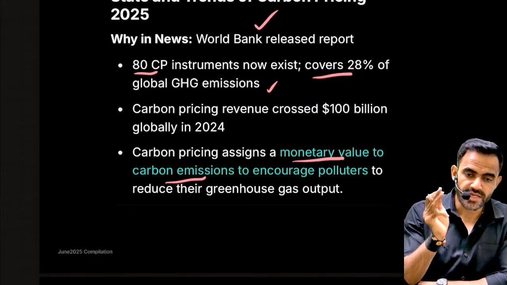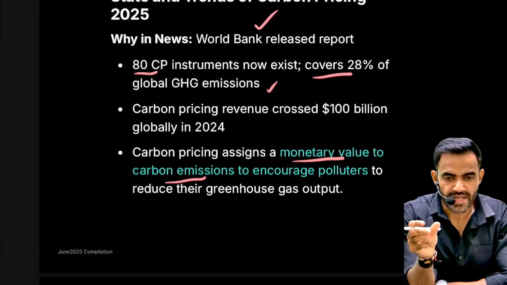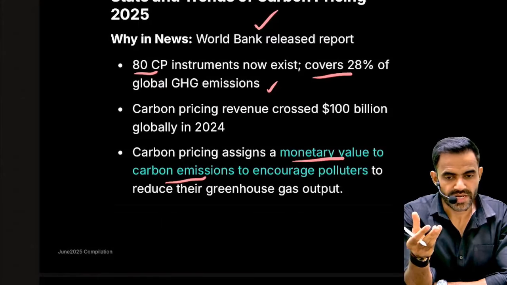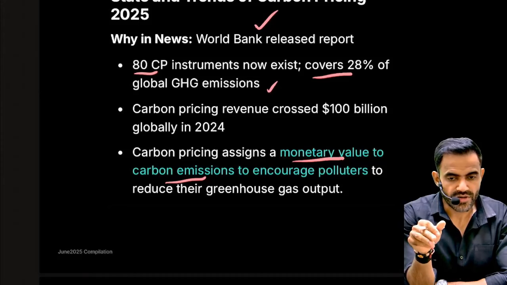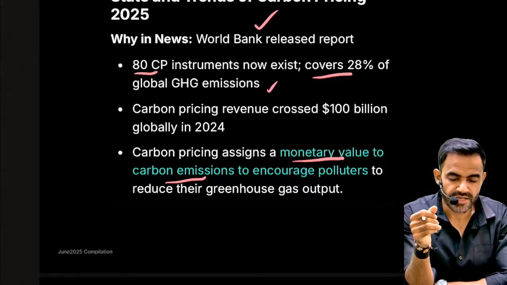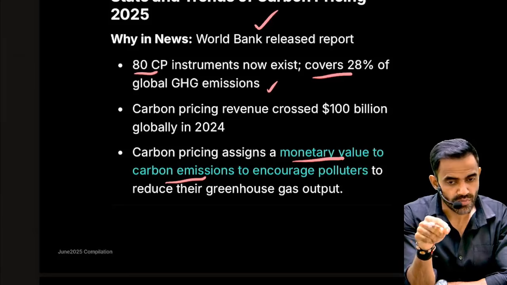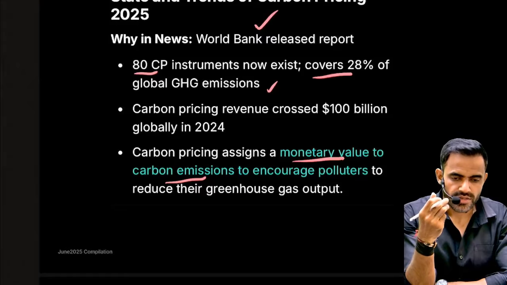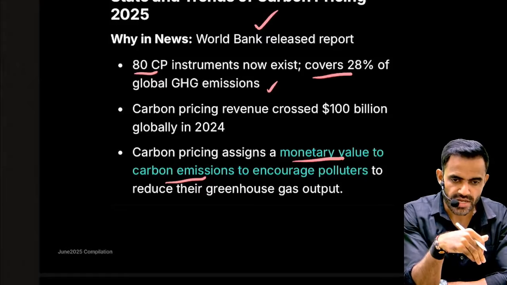Similarly, as in the chocolate example, we are saying that if you are going to eat less, you will get this much amount of money. So instead of 5 chocolates, if you are going to eat let's say 3 chocolates, you will get 20 rupees extra. Why 20 rupees extra? Because you saved 2 chocolates. You can sell that. If someone is eating more than 5, let's say they need to eat 7, they need to purchase 2. For that, they need to pay 20 rupees extra. So this is how monetary value is assigned to the chocolates, in this case to the carbon emission.